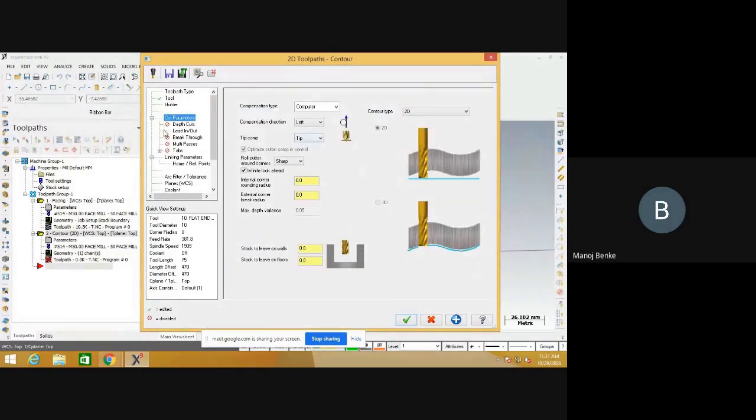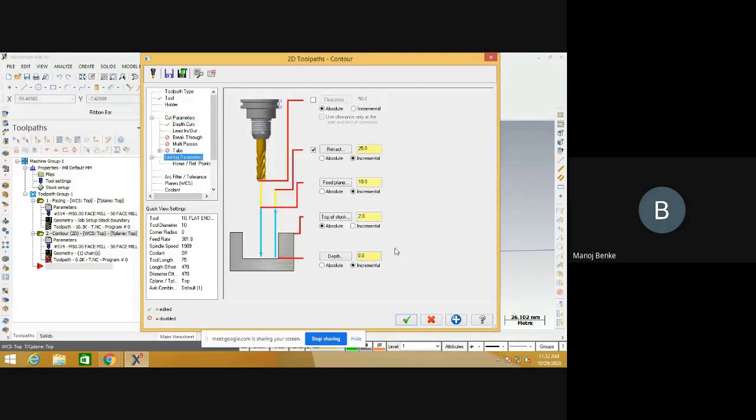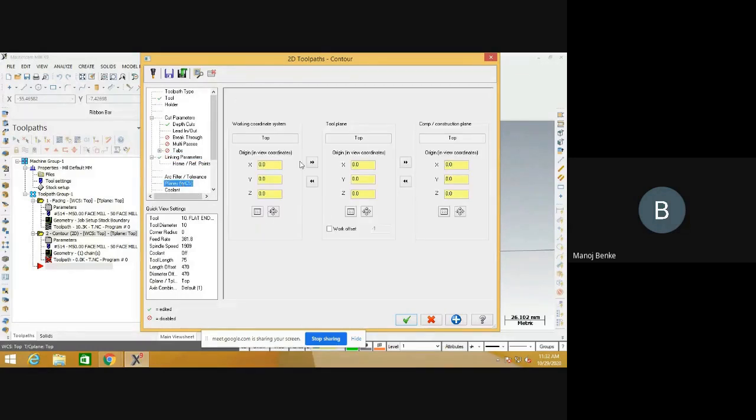Then click on cut parameter, select the compensation direction, then depth of cut, then linking parameter: start from 0 and depth is minus 12, because the z direction is reversed.